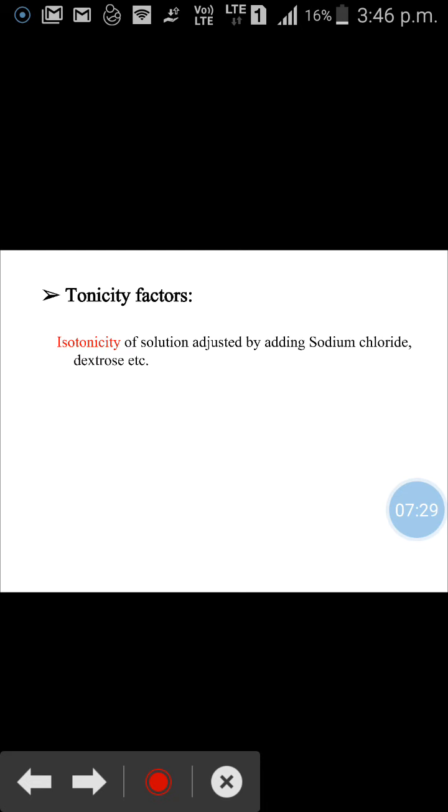And the last, ninth, tonicity factors. Parenteral preparation should be isotonic with blood plasma and other body fluids. The isotonicity of the solution may be adjusted by adding sodium chloride and dextrose in suitable quantities.